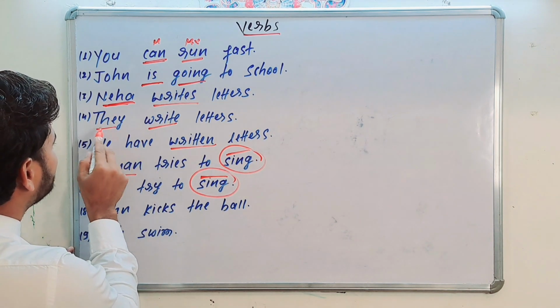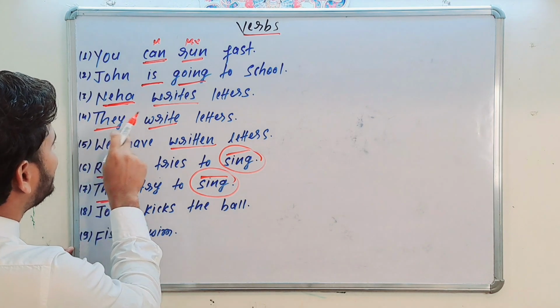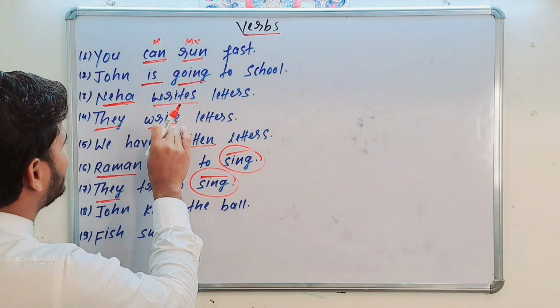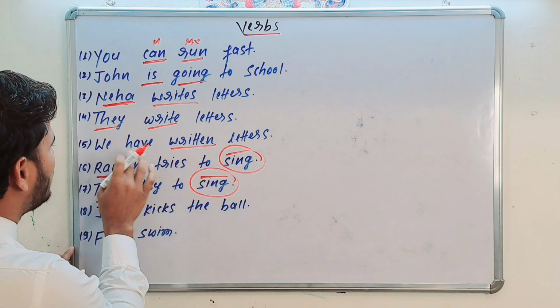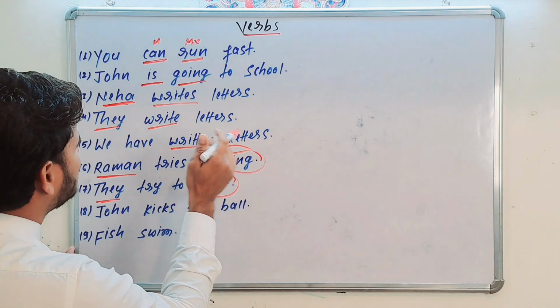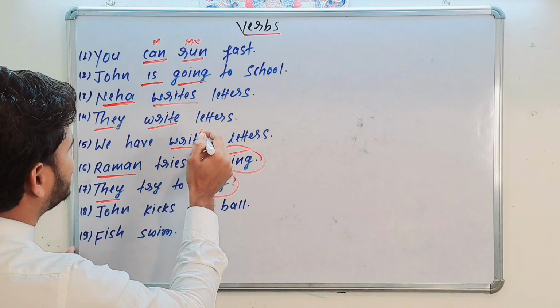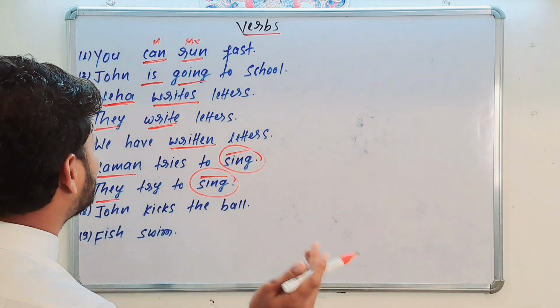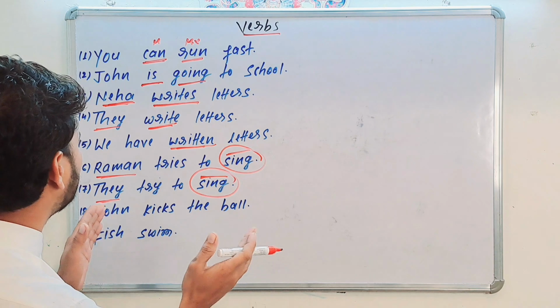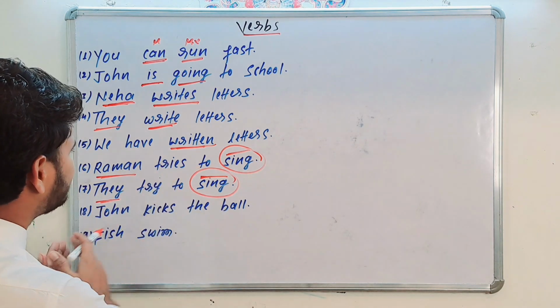And see here, the subject is changed. They write letters, and here the verb is also changed according to the subject. We have written letters. So, these are finite verbs. Writes, write and written are finite verbs which are limited with the number, person and gender of the subject.